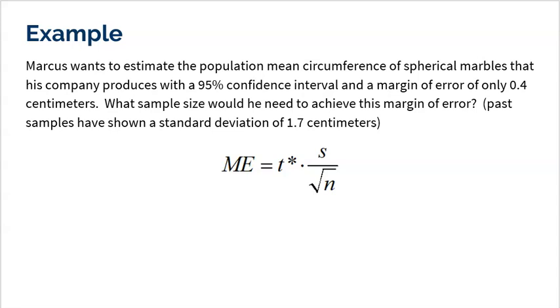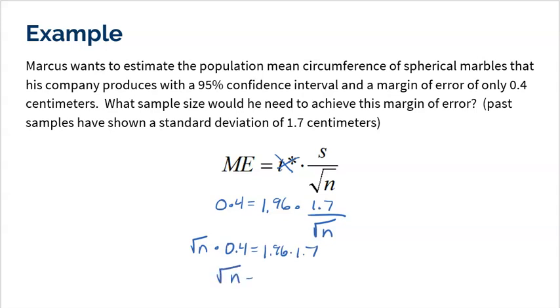So slightly different value there as well. It's crazy because these slightly small differences are actually going to make this problem make a lot more sense. So again, the margin of error he wants is 0.4. I can't find a t star because I don't even know my sample size. I'm just going to have to revert back to a z star. The standard deviation that has been shown true in the past is 1.7 divided by the square root of my sample size. Multiply the square root of n over, and then divide by the 0.4. 1.96 times 1.7 divided by 0.4.